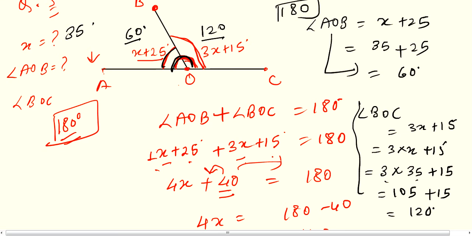So like this you have to solve this type of question. Question number 4. In question number 4 you have to find y.